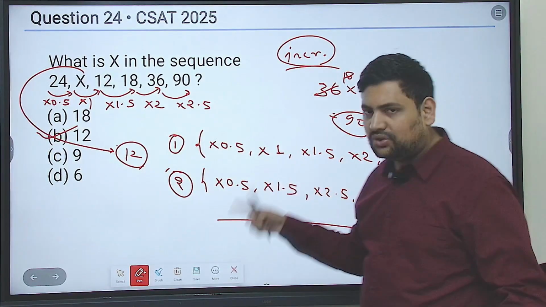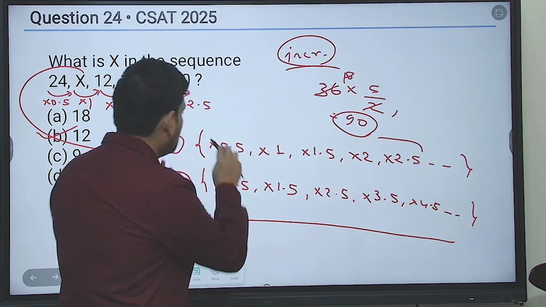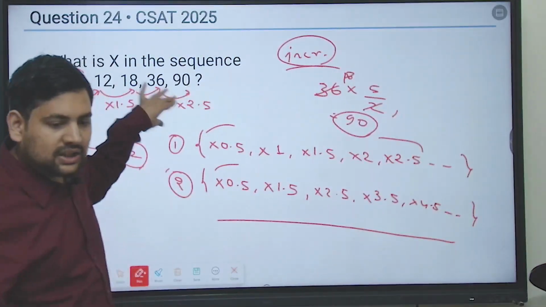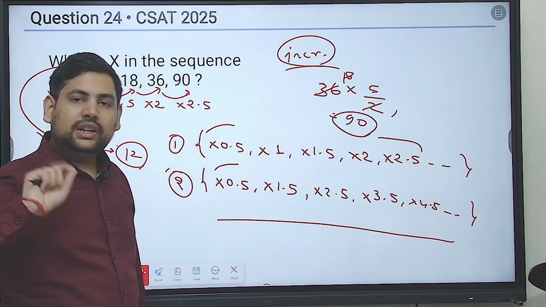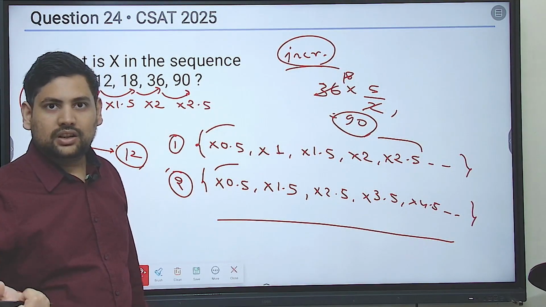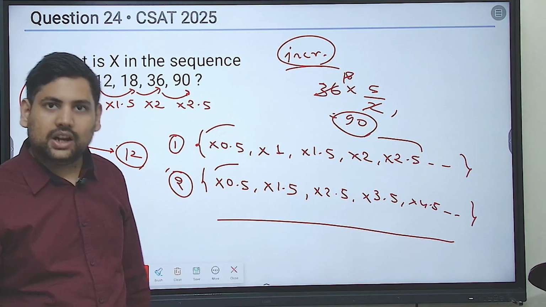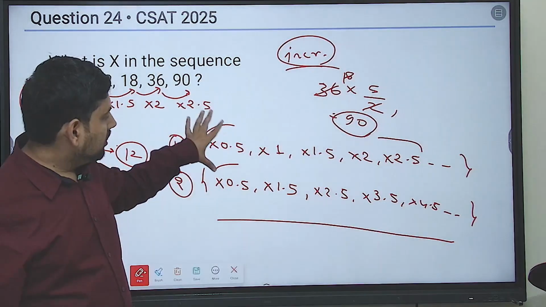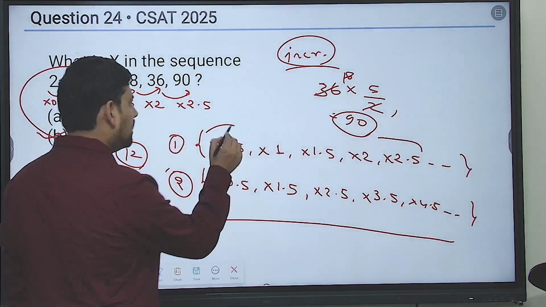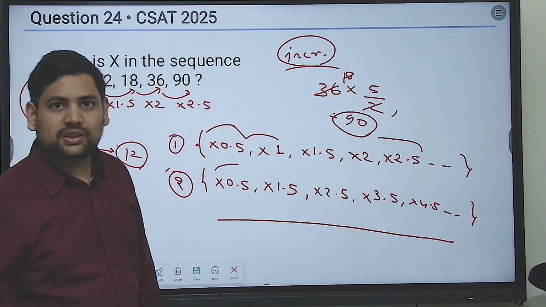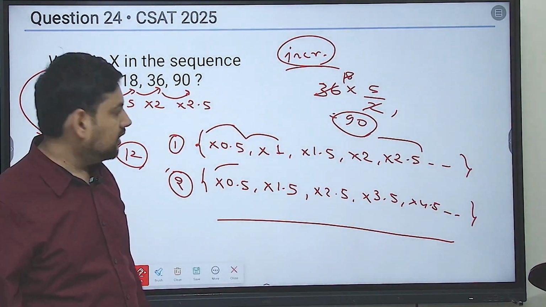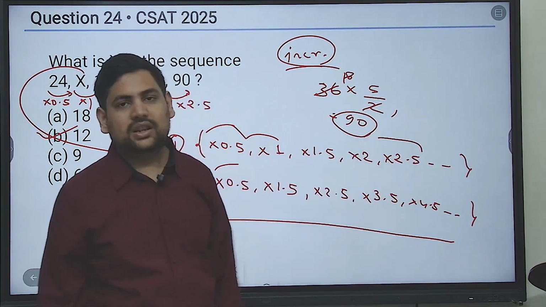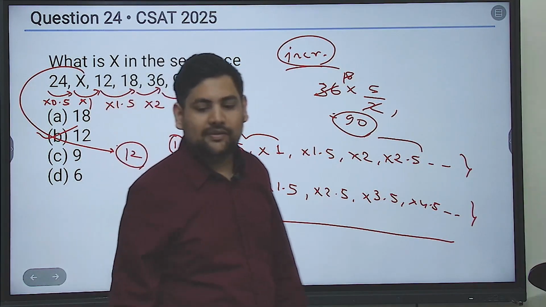So what is good about the series? Because initial multiplication is by 0.5, what happens? Initially the series decreases, and that's why students get confused with respect to the nature of the series. They get worried thinking, "Is it increasing or decreasing? First it was decreasing, then it increased." So that's why they give this series. So using this 0.5, first the series decreases. Now here the series gives the same term. Then also students get confused. So you need not get confused. Leave the first term or first two terms and then start seeing it. You will see it clearly. That's it. Thank you.